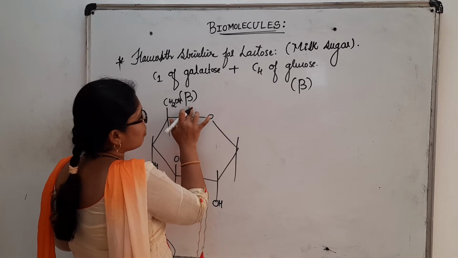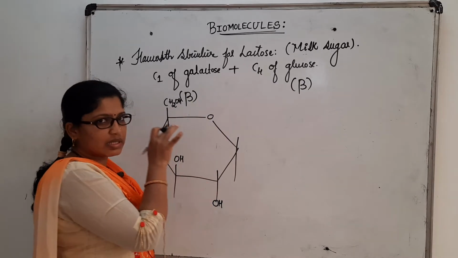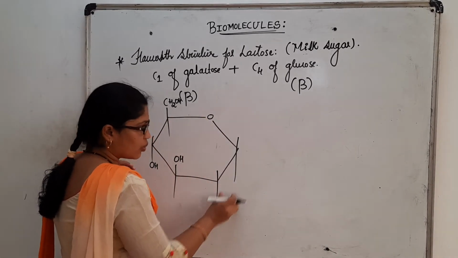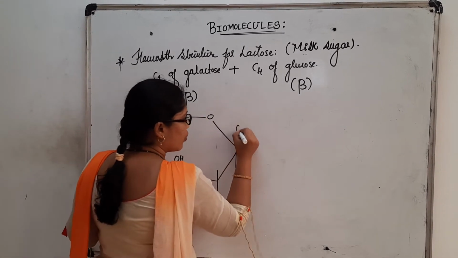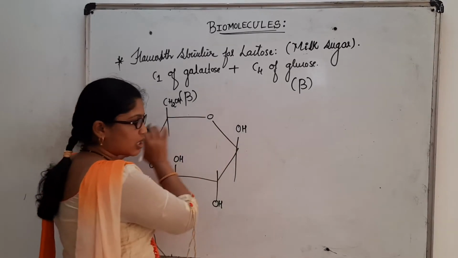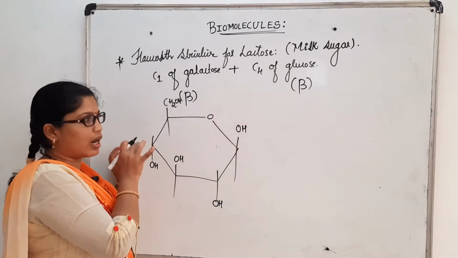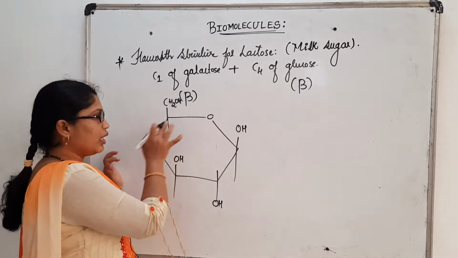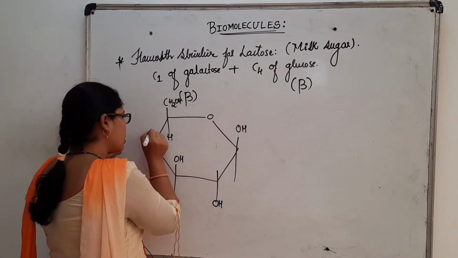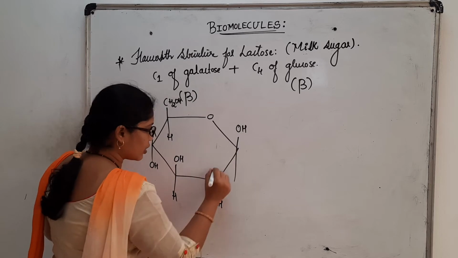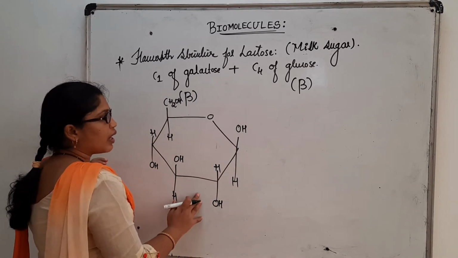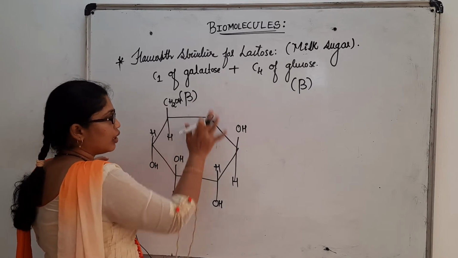As we are considering beta form, students should not make mistakes while writing the Haworth structure. In beta form, the bulkier groups are always written on opposite sides. This OH is written opposite to this OH, so all the bulkier groups are written alternately in the glucose structure. Let me complete the structure: this is H, this is H, this is also H, and this is also H. Now this is the beta form of glucose, beta D-glucose.